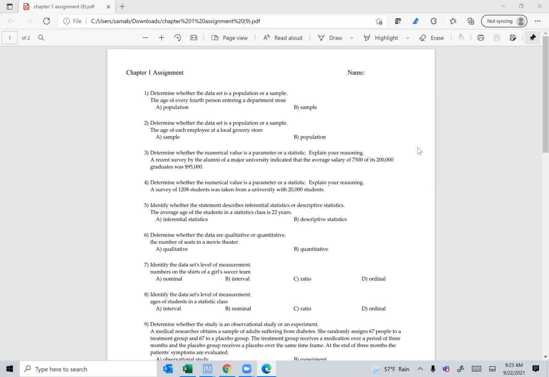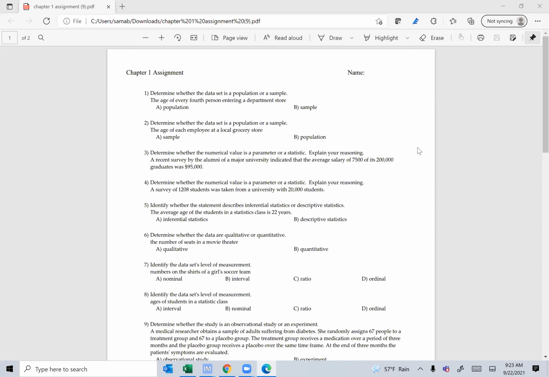Number 4, determine whether the numerical value is a parameter or statistic. A survey of 1,208 students was taken from a university of 20,000 students. You see, we only surveyed 1,208 out of 20,000. So the value that came out of it must be a statistic.